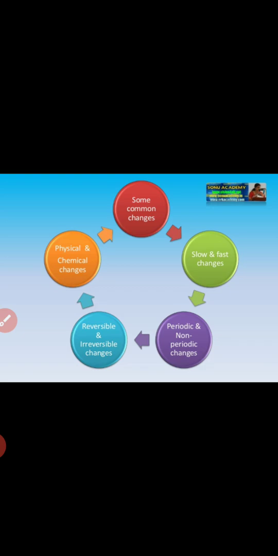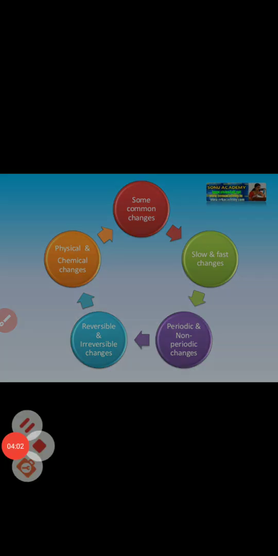Reversible and irreversible. Reversible means, you can take the example of ice. We can melt the ice and it will become liquid, and we can also change the liquid back into the solid state. That means when we freeze that water, it changes back into ice. So this change is a reversible change.